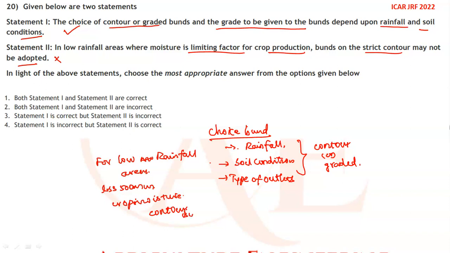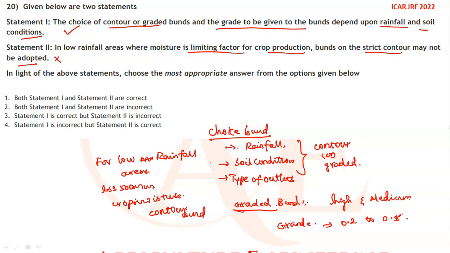So the graded bunds can be used in the areas having high rainfall and medium rainfall. Okay, graded bund is used in high and medium rainfall areas. So the grade to be given is 0.2 to 0.5% for the bund. Okay, so here statement 1 is correct and statement 2 is wrong. So option 3 is the correct answer.